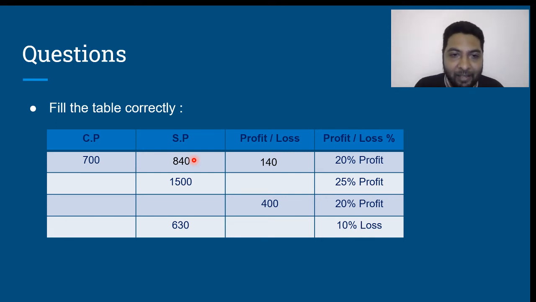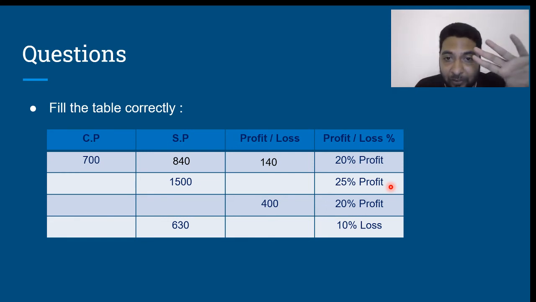Now, let us take the next article over here. He gives that the selling price is 1500 rupees and the article is being sold at 25% profit. Which means, if my cost price was 100 units, I'm not talking in terms of rupees now. Let us start with an assumption.